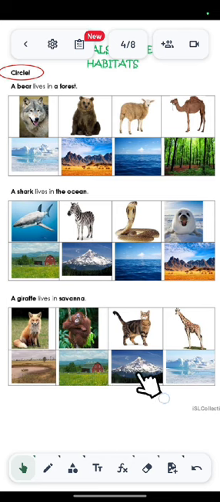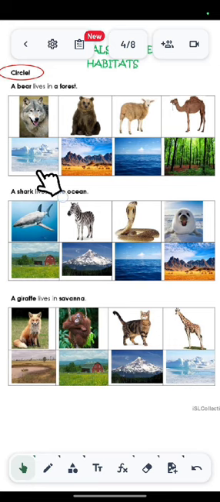So here the habitat is completely different. The three organisms that I have shown you, shark, bear, giraffe, all have three different habitats. So you can circle them out. Here it's written to circle where a bear lives. So you need to circle the one that I am showing you. So what will be the answer? I feel that you are able to answer this question. If you know the answer, you can write it in your notebook.